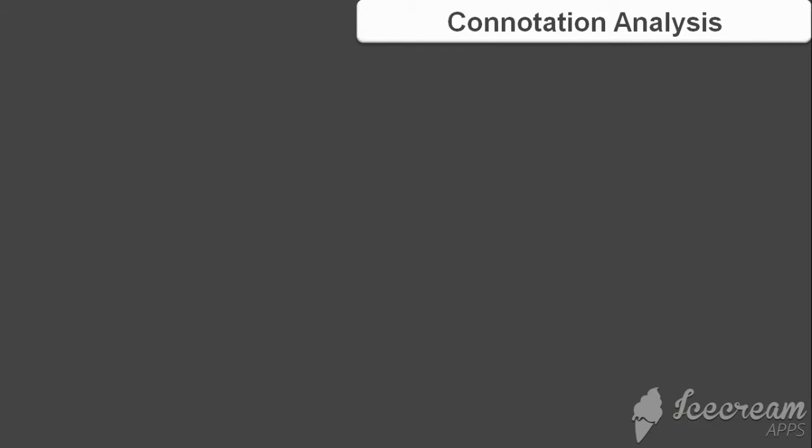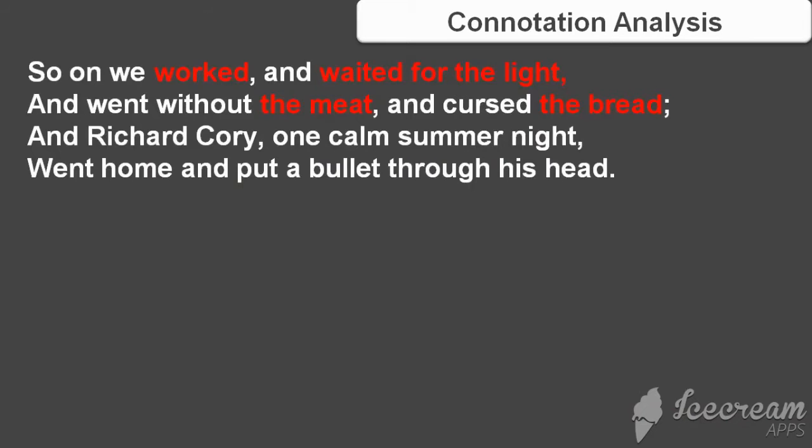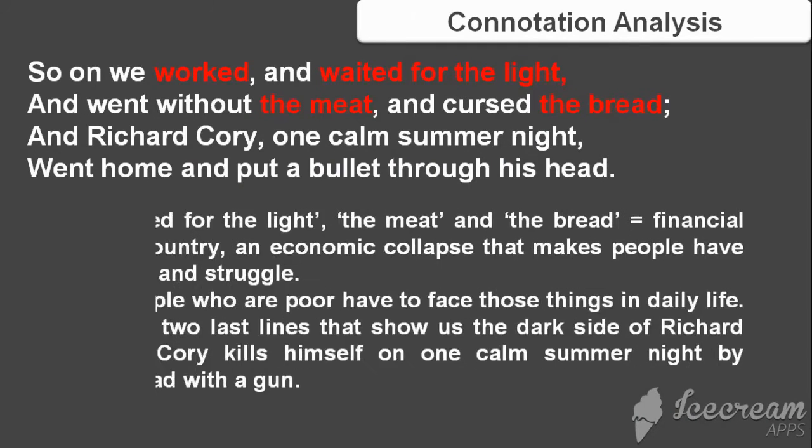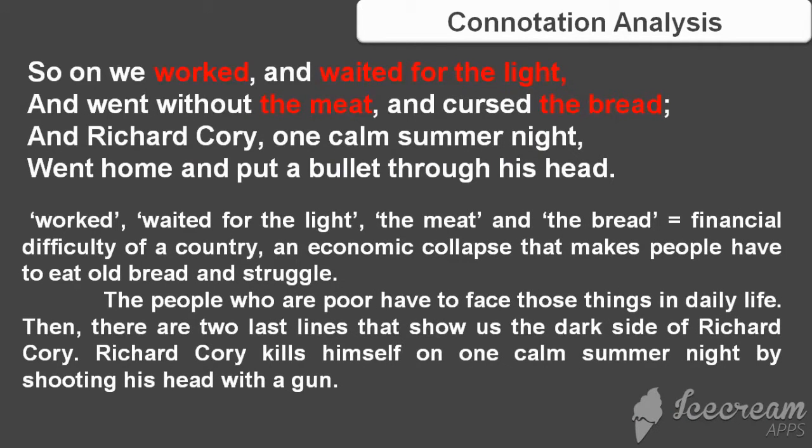In this last stanza, there are the words worked, waited for the light, the meat and the bread. Those words connote the financial difficulty of a country, an economic collapse that makes people have to eat old bread and struggle. It shows us that people who are poor have to face those things in daily life. Then there are two last lines that show us the dark side of Richard Cory.